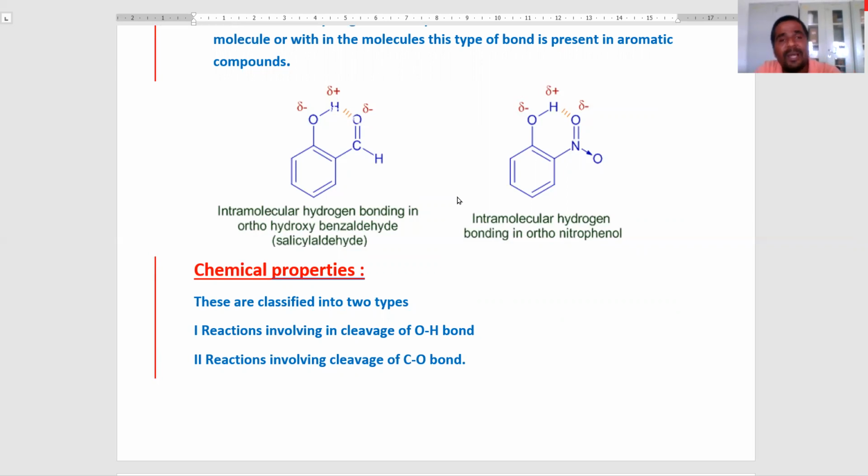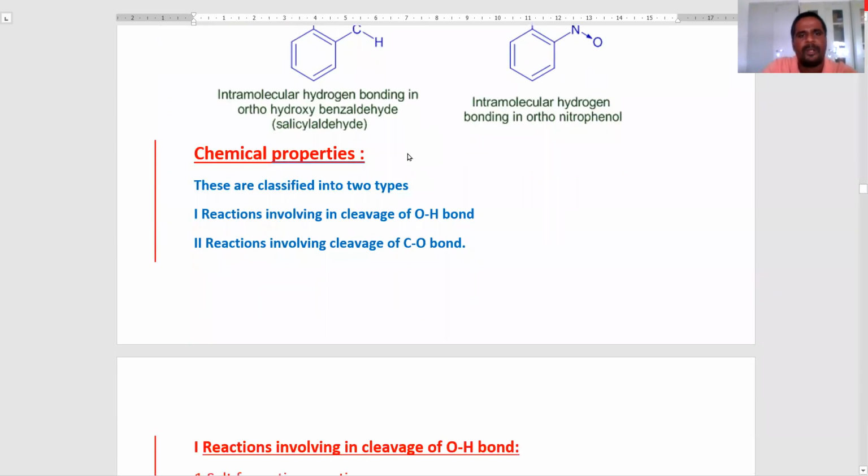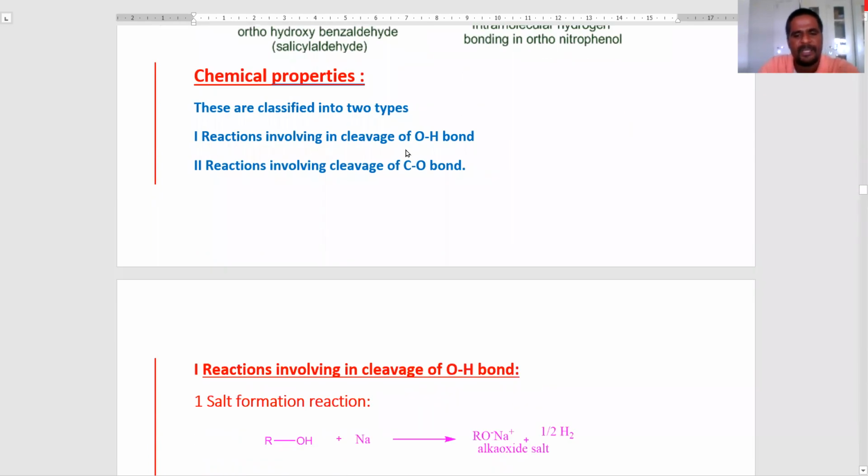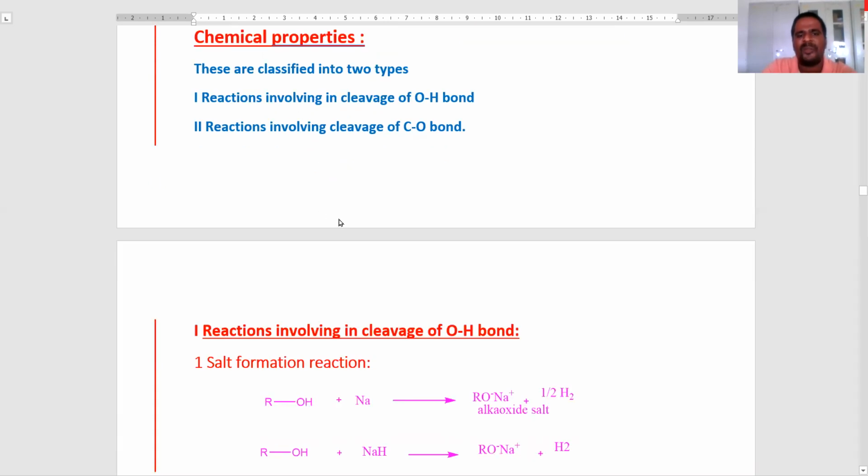These are the physical properties of alcohols. Next we come to the chemical properties. Generally, chemical properties are studied in two types: first, reactions involving cleavage of the oxygen-hydrogen bond, and second, reactions involving cleavage of the carbon-oxygen bond. Now we discuss the first one.